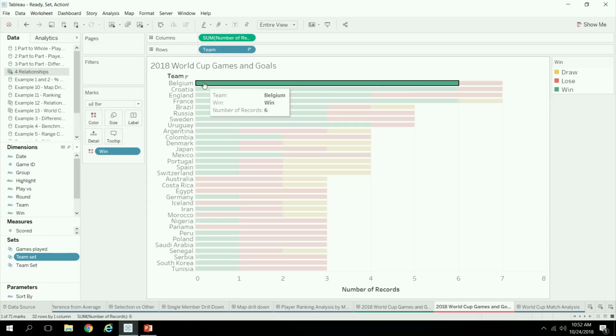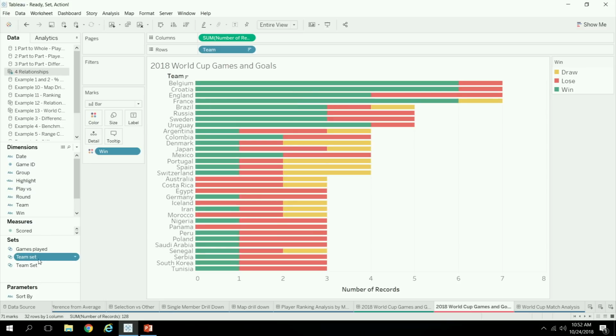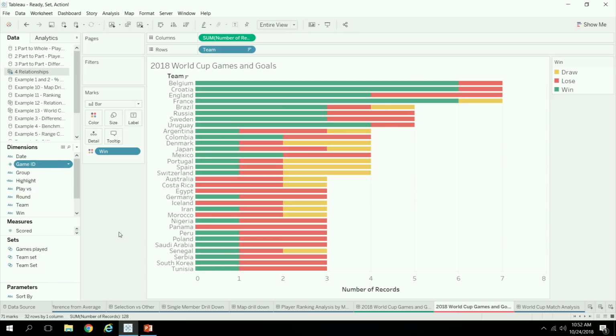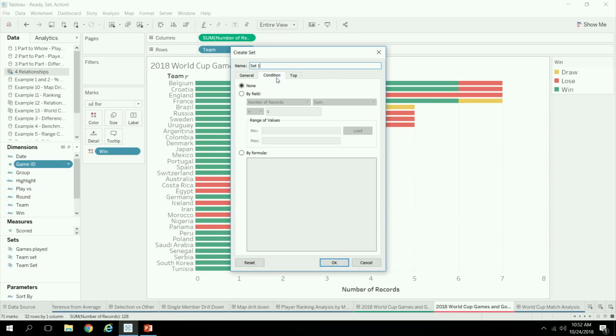So the idea now is we have the team set, and we need to be able to compute the games that were played by that selected team. I don't actually know the IDs of the games, so I have to compute that through a computed set on the game level. The condition is not necessarily intuitive, but let me try to explain. One game has two records, one for both teams. When I click on France, for games that France was part of, one of those records will be in the set, and the other record will not be in the set.